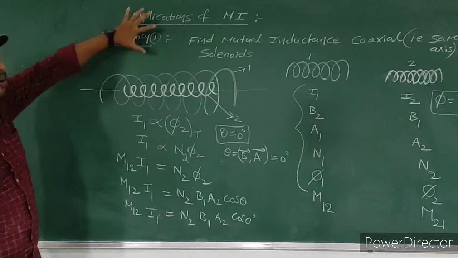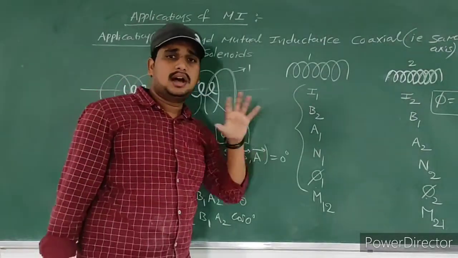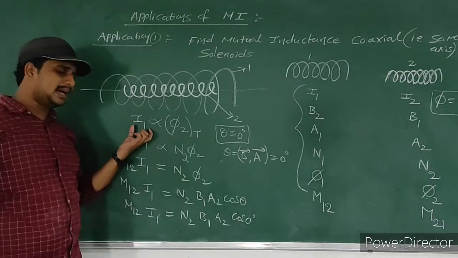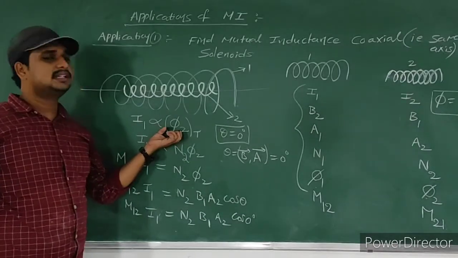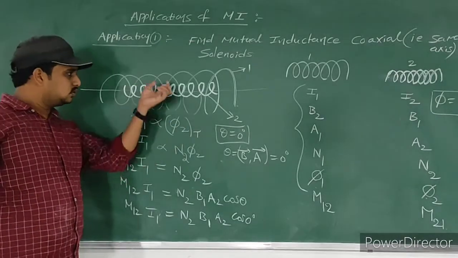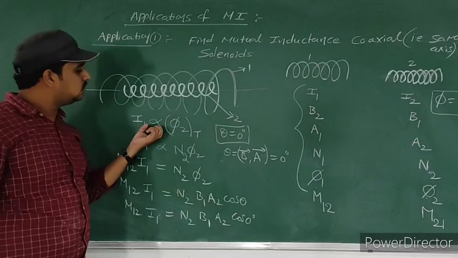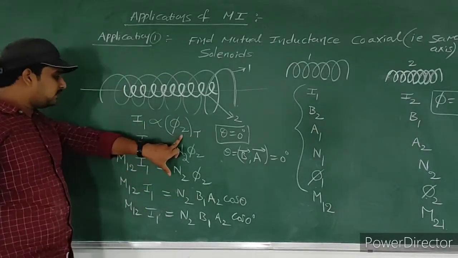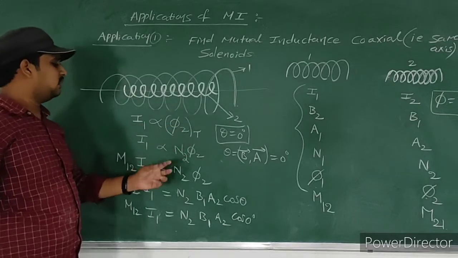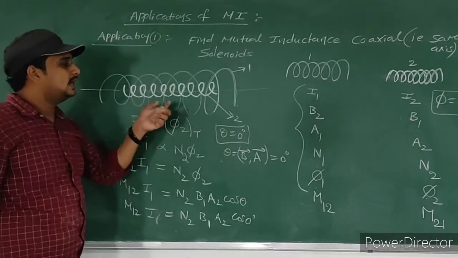It seems to be complex, but if you understand it, it's very easy. Observe carefully. The current passing through the primary coil is directly proportional to the total magnetic flux linked with the secondary coil. So the current passing through the first solenoid is directly proportional to the flux linked with the second solenoid. Then the total flux formula is N2 into phi 2,